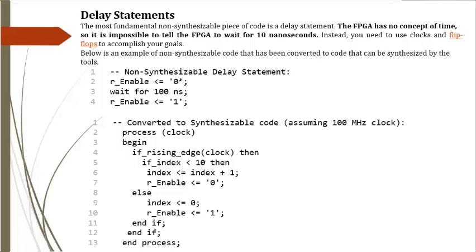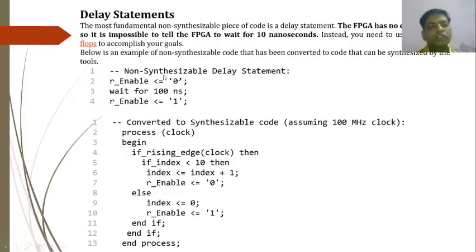Below is an example of non-synthesizable code that has been converted to code that can be synthesized by the tools. First, the non-synthesizable delay statement. Here we have declared r_enable equal to 0, then wait for 100 nanoseconds, then again declare r_enable equal to 1. Now we have to convert it to synthesizable code, assuming a 100 megahertz clock.